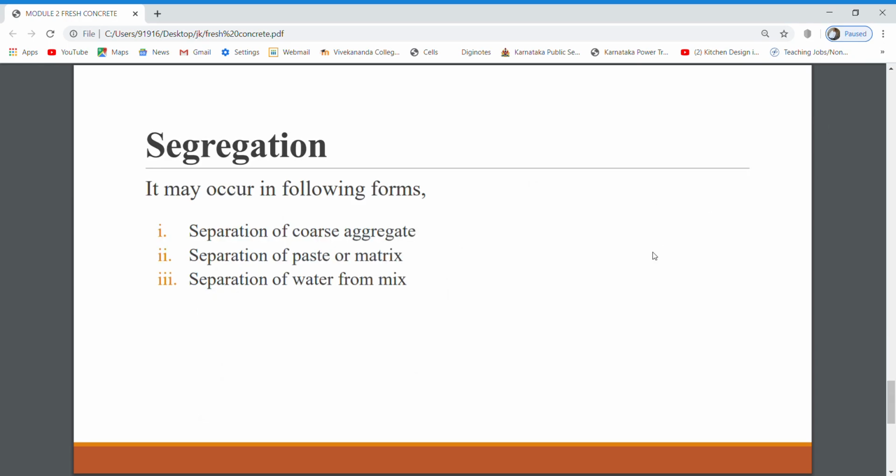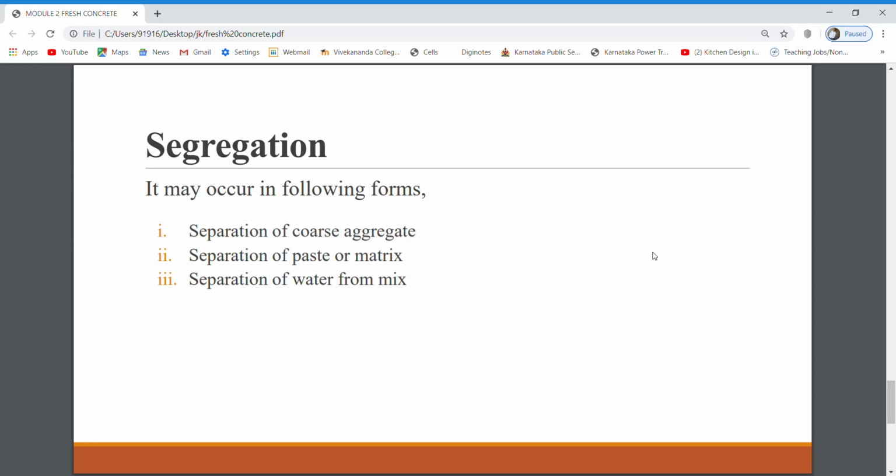Next, we will go with two topics, that is segregation and bleeding. They go hand in hand. Segregation can be defined as the separation of ingredients of concrete mix so that the mix is no longer in a homogeneous condition.